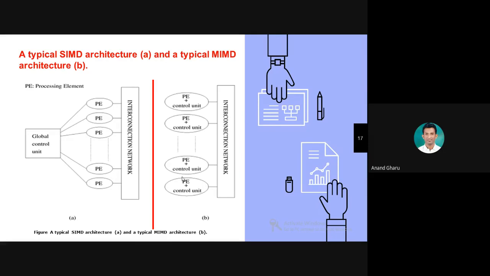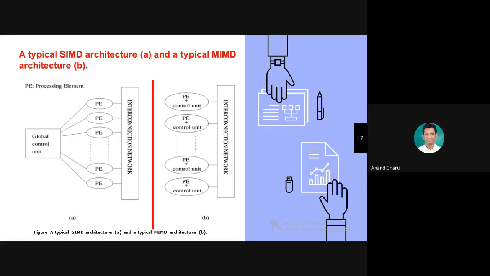In MIMD there are multiple control units, or we can say a separate control unit for each processing element. In SIMD the bottleneck problem can occur. In MIMD the bottleneck problem is overcome, but the deadlock problem can occur.